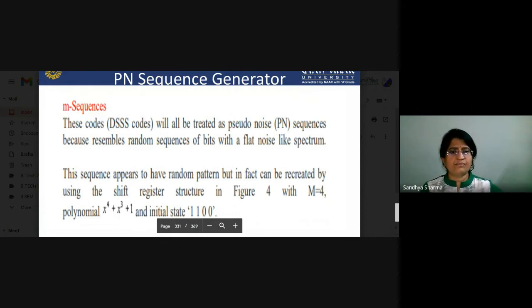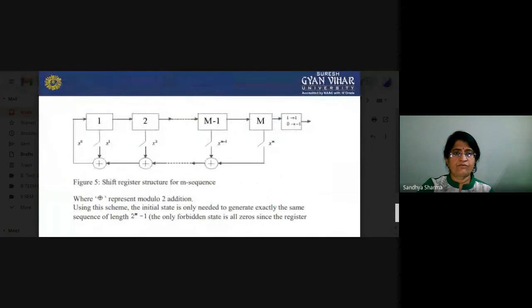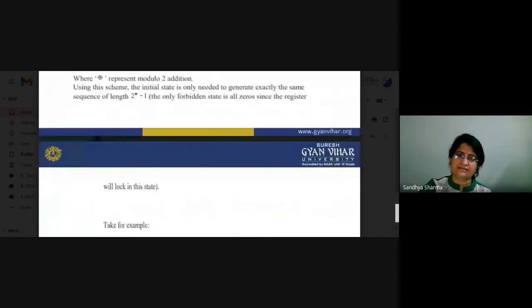Here m equals 4, and we are using the polynomial x^4 + x^3 + 1 with initial state 1100. You can see the diagram here. The plus with a circle around it represents modulo 2 addition. Using this scheme, only the initial state is needed to generate exactly the same sequence of length 2^m - 1, and the only forbidden state is all zeros in the register.